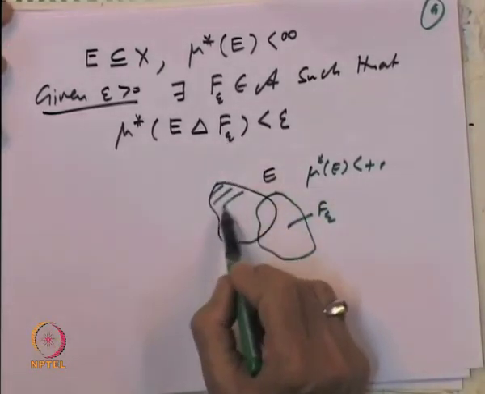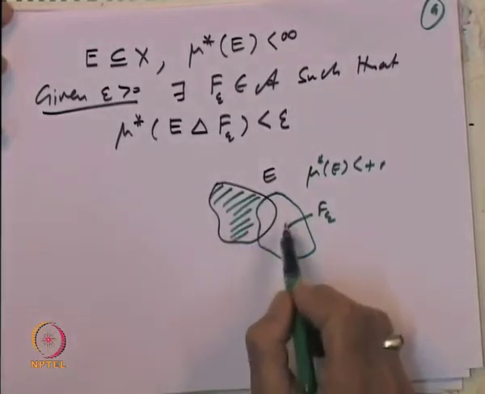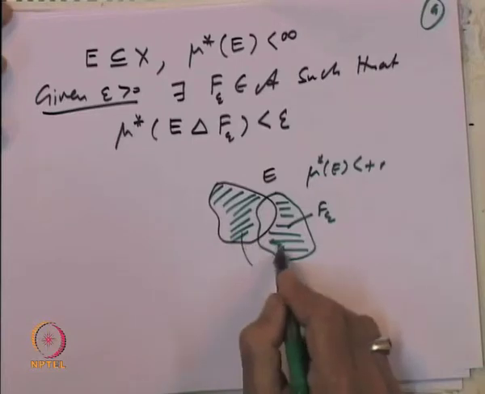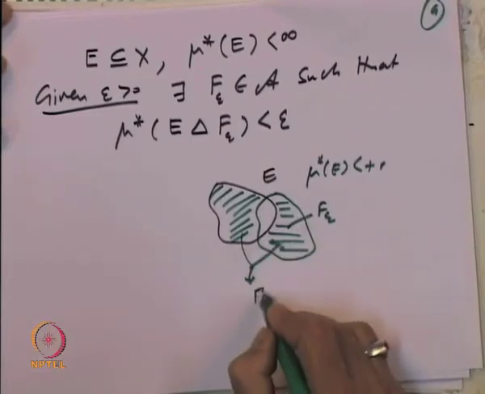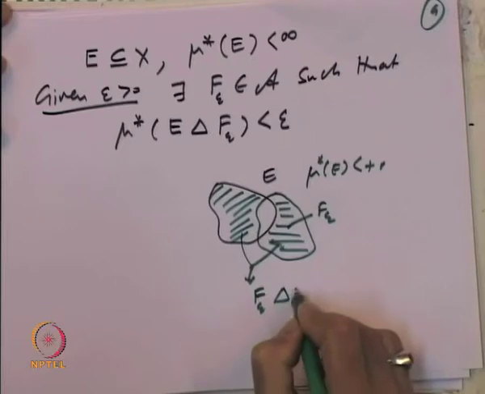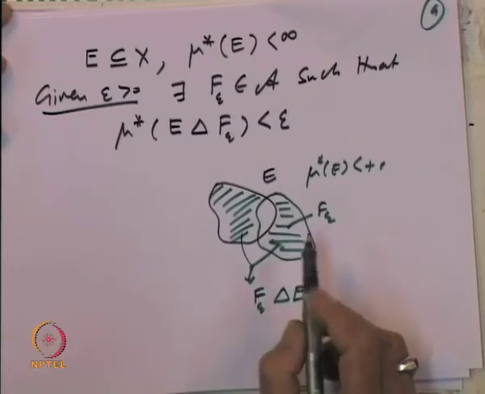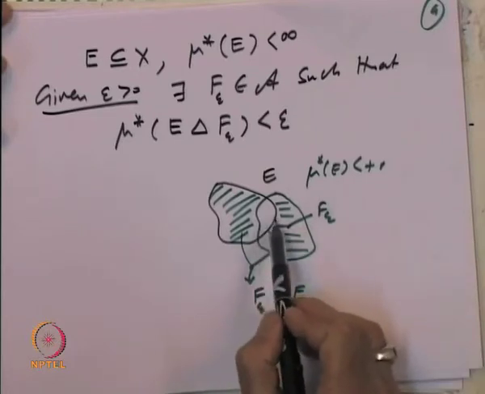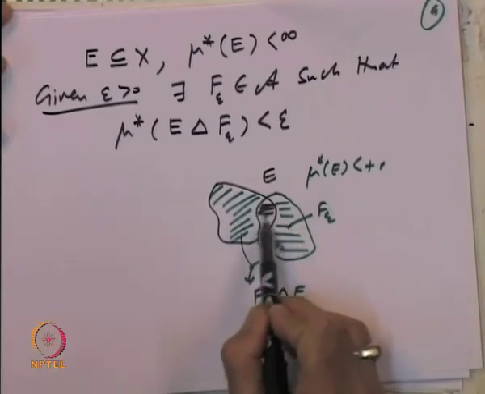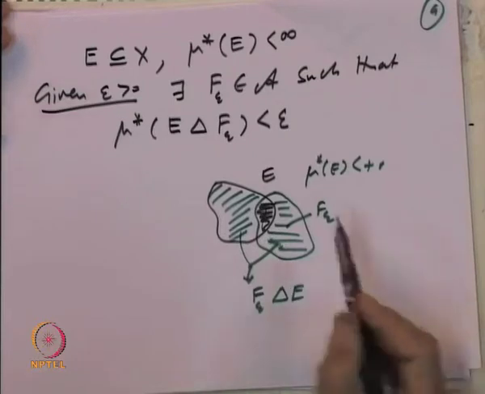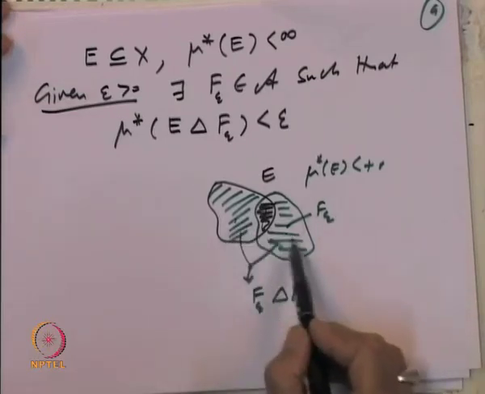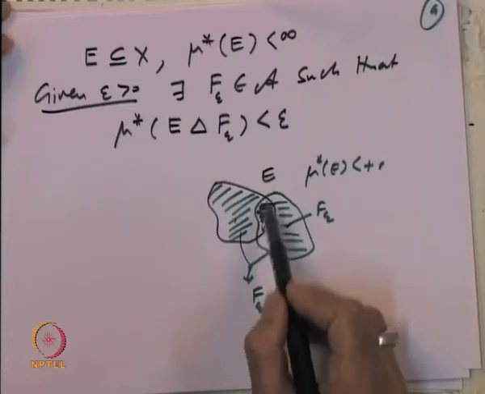The symmetric difference is E minus F plus F minus E. So, that is the portion, this portion is F epsilon symmetric difference E. This is the common portion. So, it says that the outer measure of the sets which are outside the common portion is small.